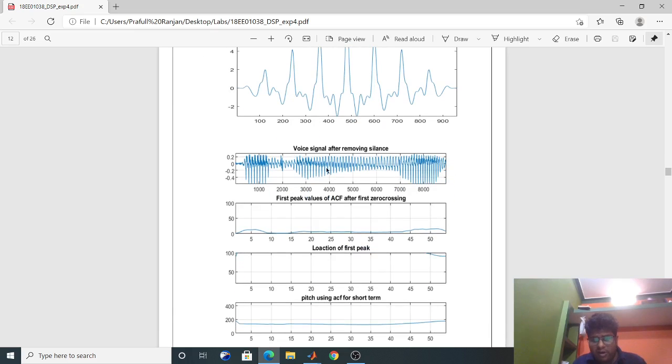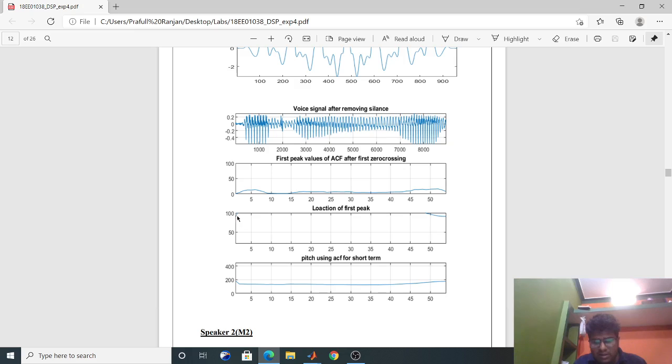So this is my original signal after removing the silence, and the first few values of ACF after the first zero crossing. This is the value of the peak. I have just plotted to see what is coming for every block, and this has gone above 100, that's why it is not showing. I have put the limit at 100, sorry for that. And this location of the first peak is giving the location of k max, the value of k max.